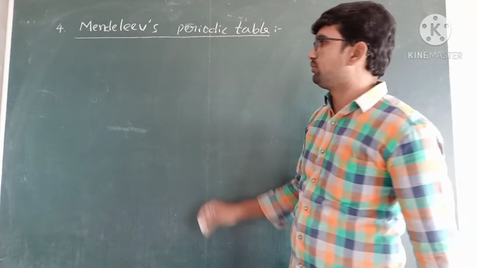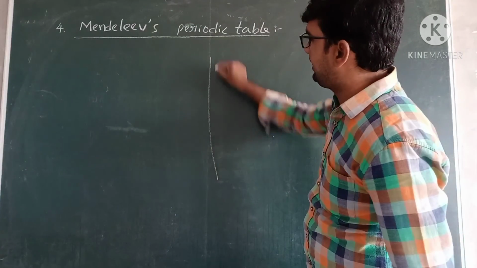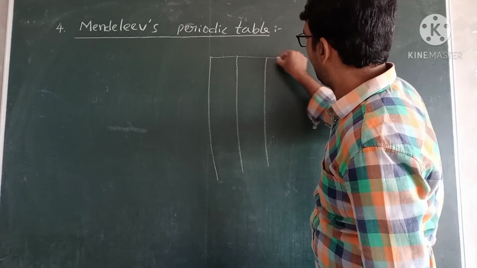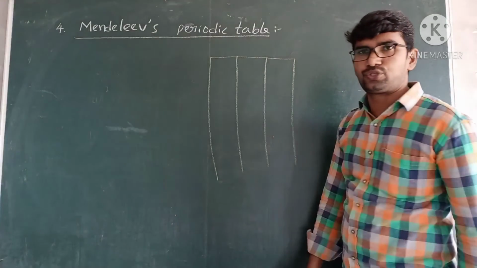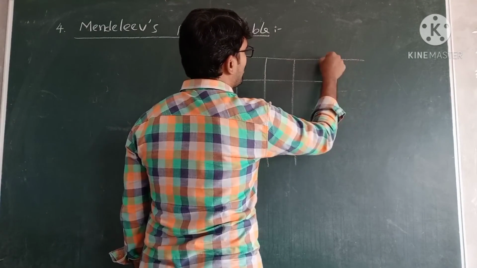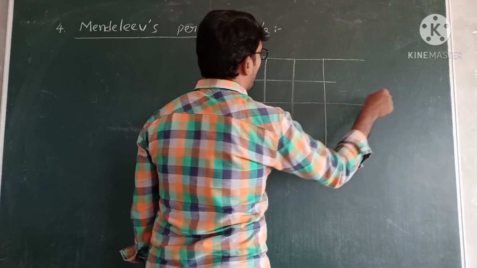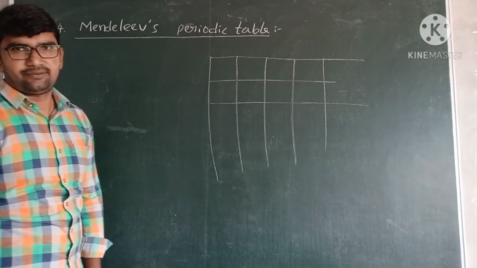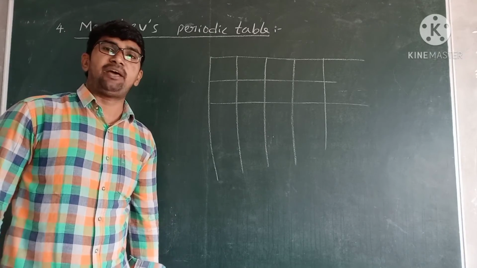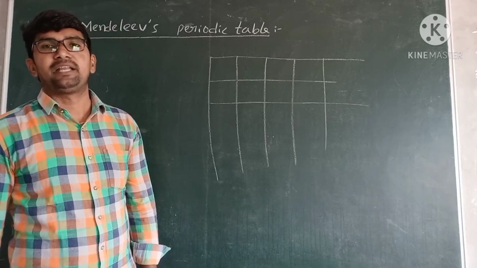What is a group, sir? Group means a vertical column. Vertical columns are called groups, and horizontal rows are called periods. First time he gave a perfect idea and a perfect picture to the periodic table.